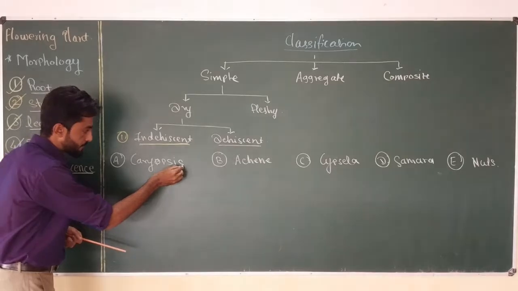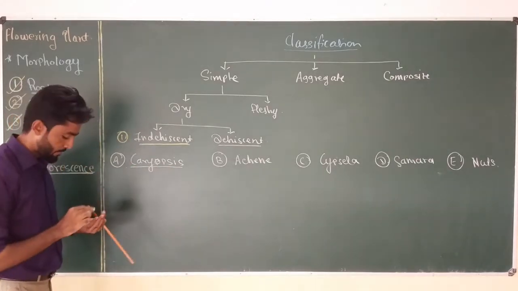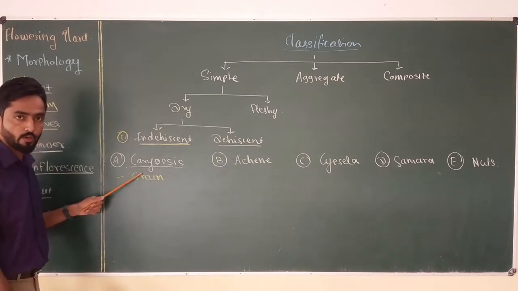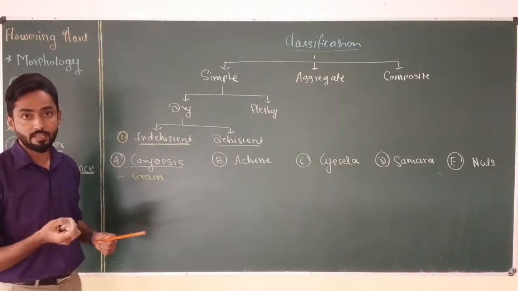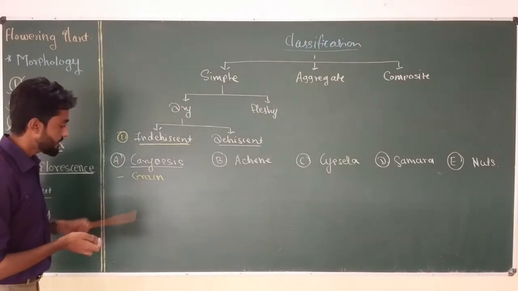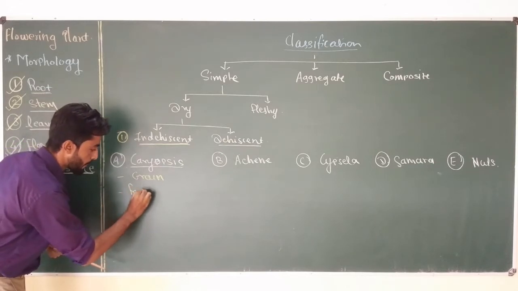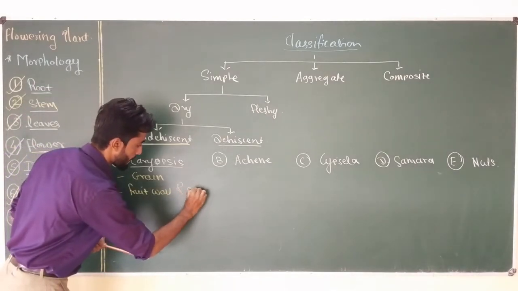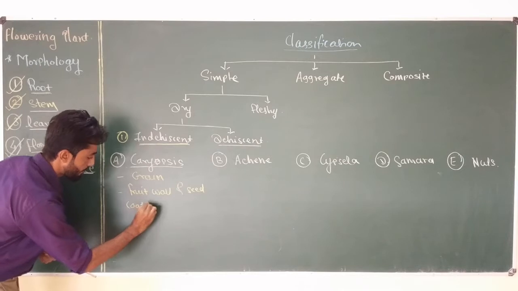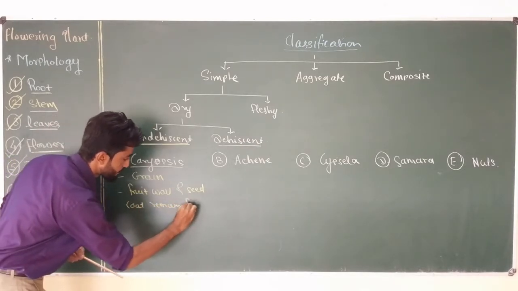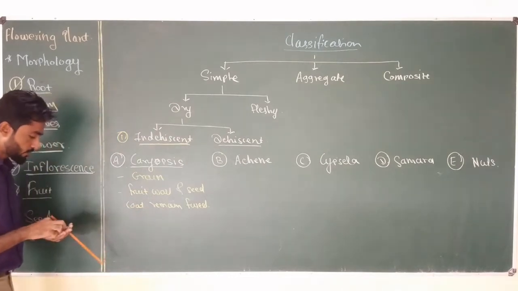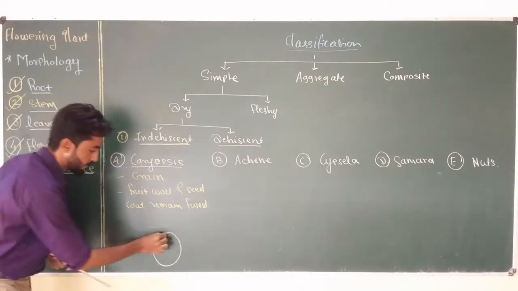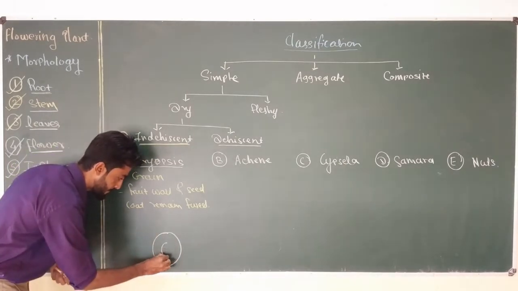So Caryopsis is the type of indehiscent fruit which is also known as grains. They are popularly known as grain, like wheat grain, maize grain, or rice grains. And in this case the fruit wall and seed coat remain fused. If we draw the Caryopsis type of fruit, suppose this is the fruit wall, and inside the pericarp the seed is present.